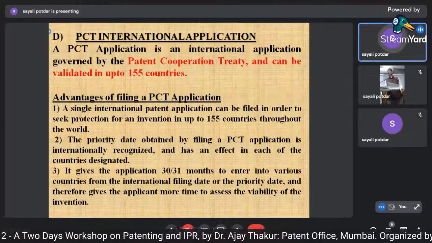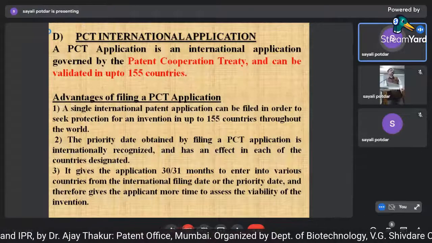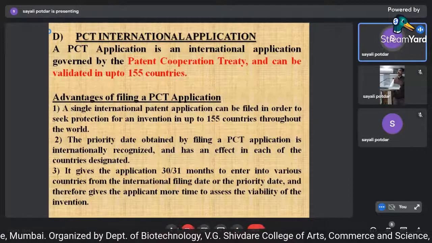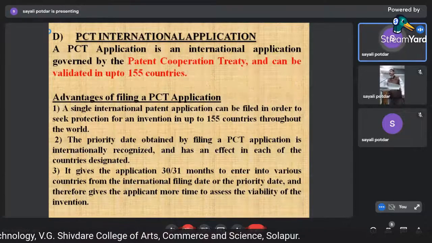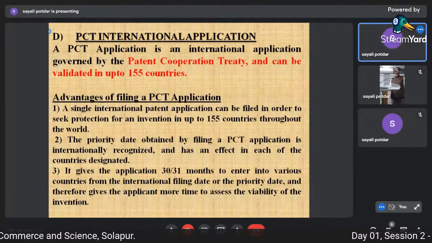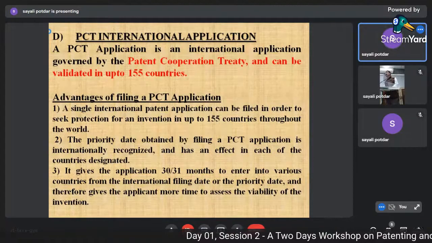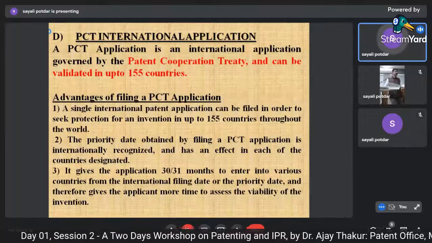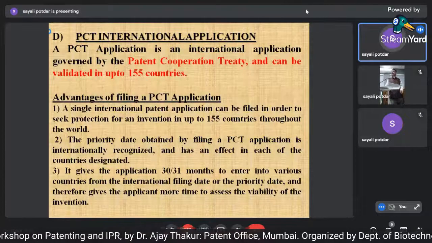The priority date can be opted by filing a PCT application, which is internationally recognized and has an effect in each of the countries. It means you will be given the same treatment as an Indian citizen is given in India, or a US citizen in India when he is in US. So there is no bar. You will get the same treatment in US also as the US citizen gets in US. Then you can come into the national phase by filing the application in 31 months.